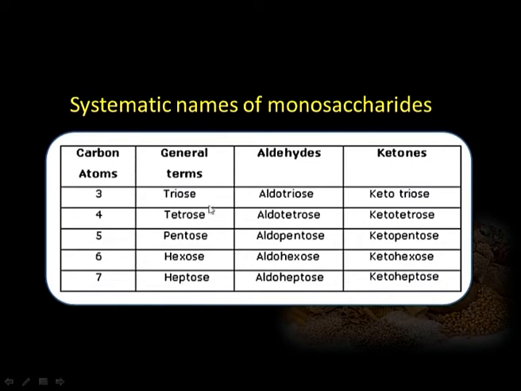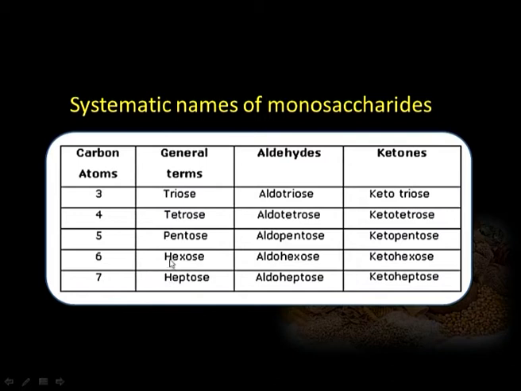And now we introduce the term whether they contain an aldehydic group or ketonic group. Suppose a 3 carbon sugar has an aldehydic group, then it will be classified as aldotriose, and if it has a ketone group, then it will be classified as ketotriose.